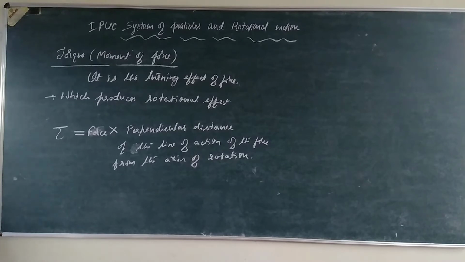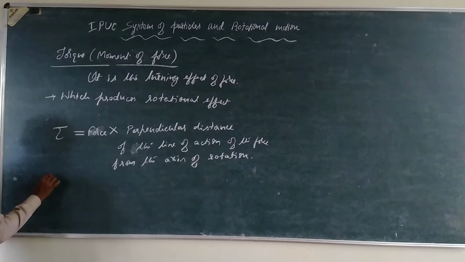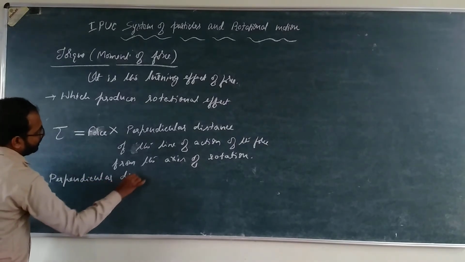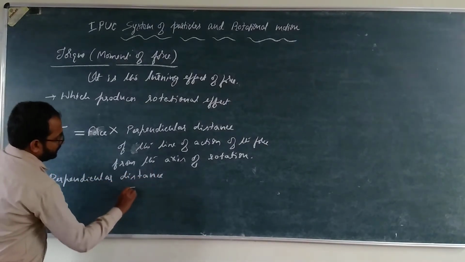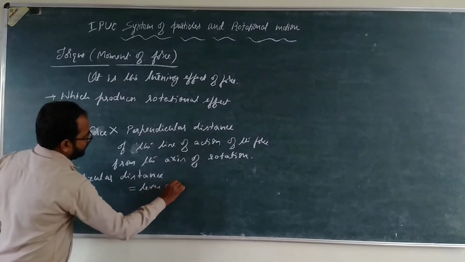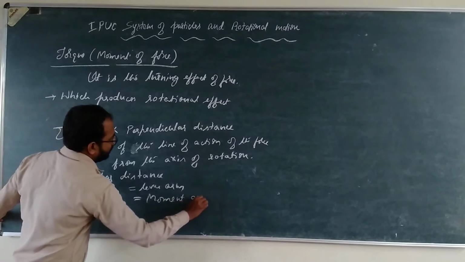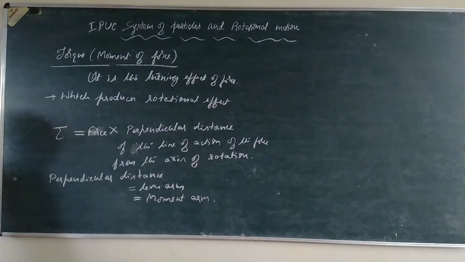So the perpendicular distance is called moment arm or lever arm, or simply it is called moment. Okay, all right.